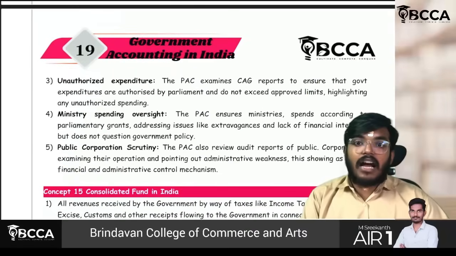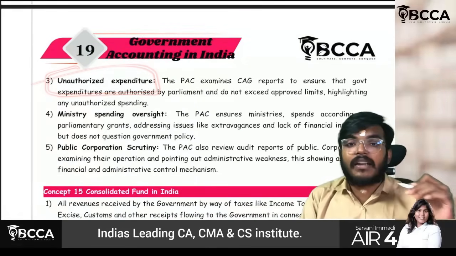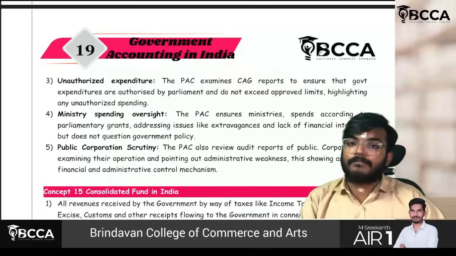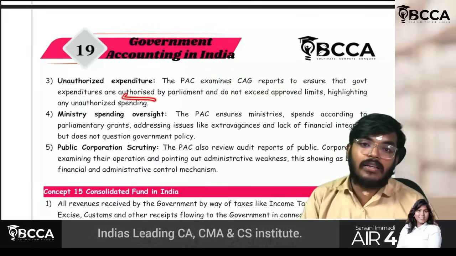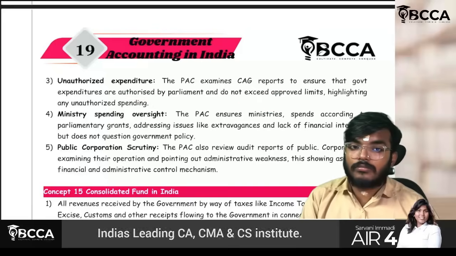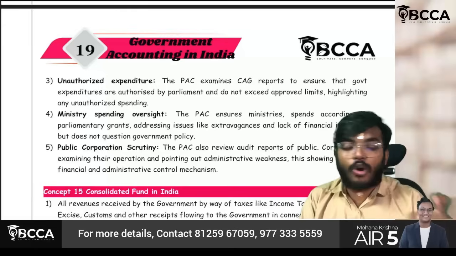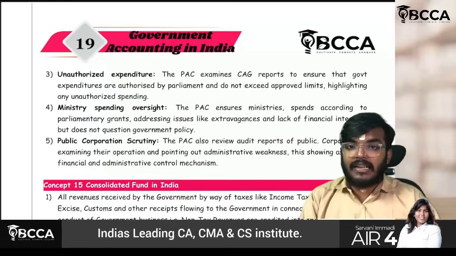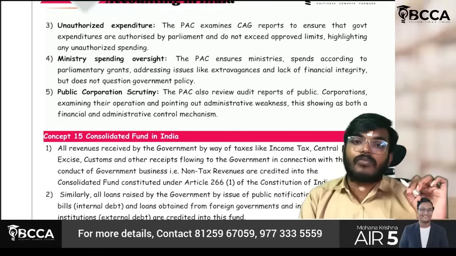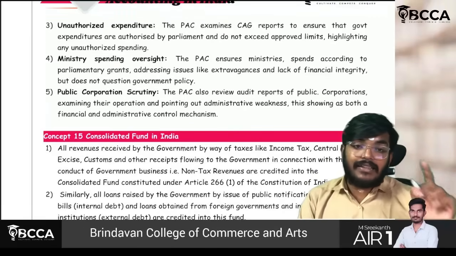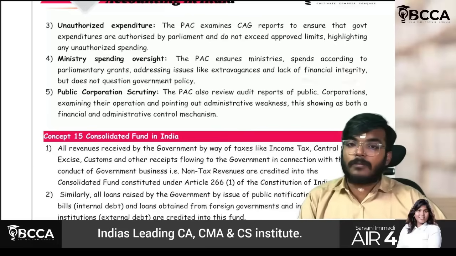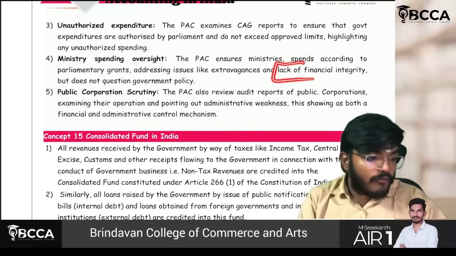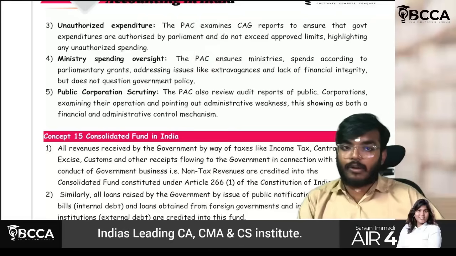Okay, fine. So next thing, sir, unauthorized expenditure. If any unauthorized expenditure is found by the CAG report, then PAC will examine whether proper authorization was there, whether it is done within the limits or not. If there are any such instances, obviously those will be highlighted by the PAC from the C&AG report. Next, ministry spending oversight. PAC will check whether there is financial integrity or not. Financial integrity has to be checked. If there is any lack of financial integrity, then PAC has to strictly take care of that.